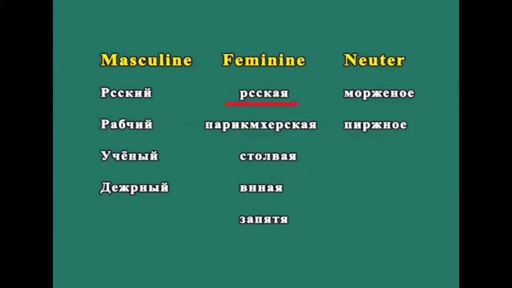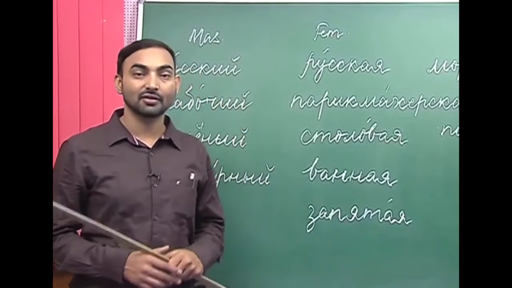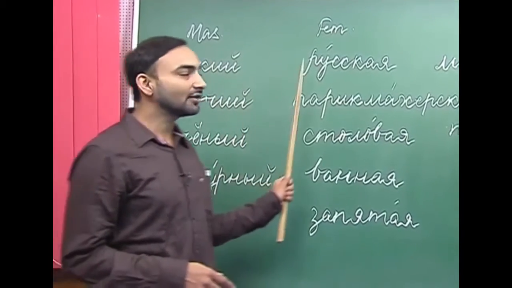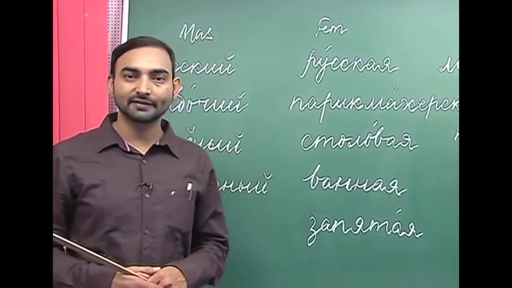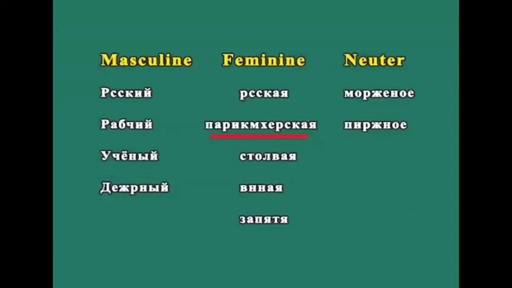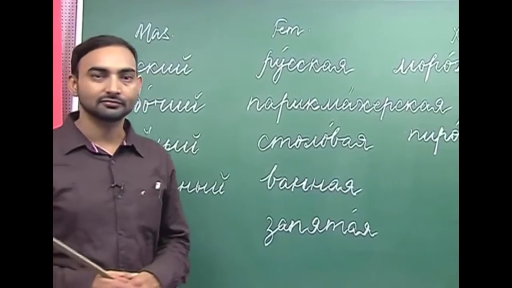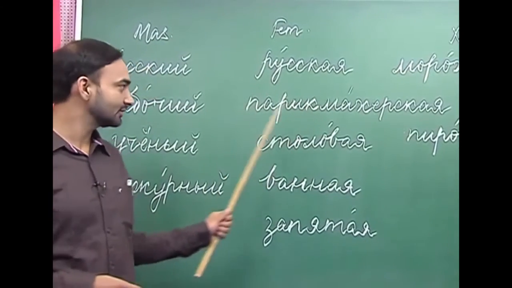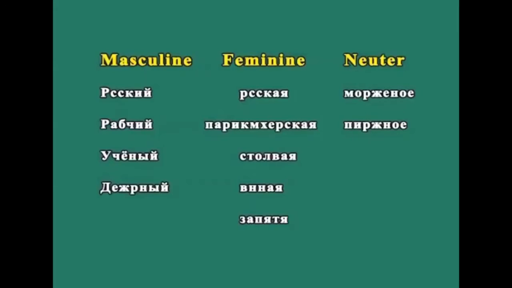Ruskaya. So, we have learnt Ruski is Russian, a Russian man. What will Ruskaya mean? Ruskaya is Russian woman. Ana Ruskaya, she is a Russian girl or woman. Parikmakhirskaya. Parikmakhirskaya is salon, where you get your haircut. The next feminine noun which has the ending of an adjective is Stalovaya.